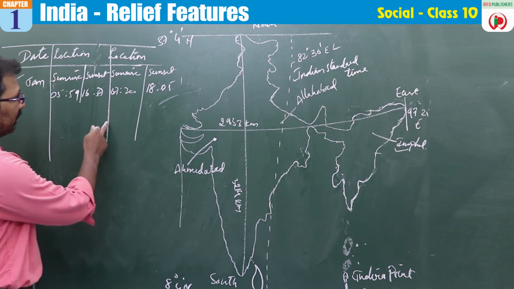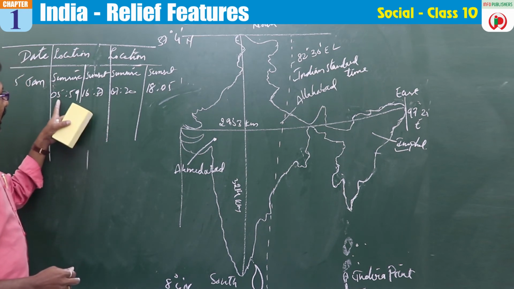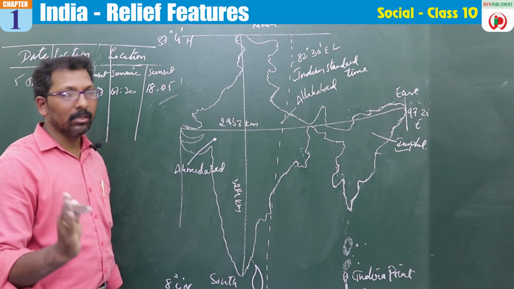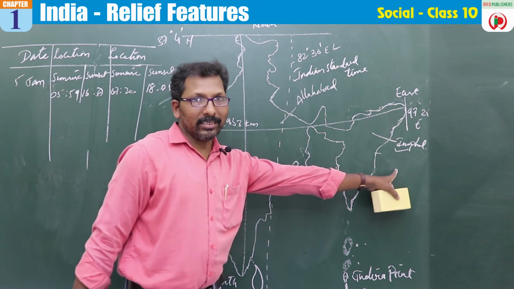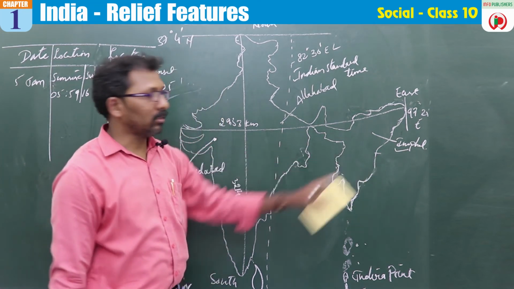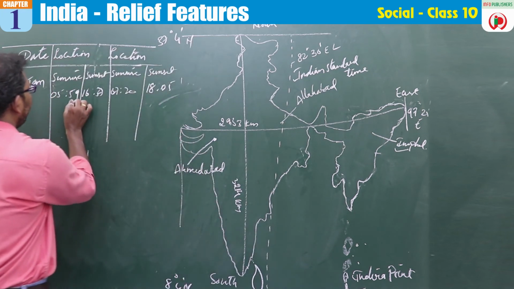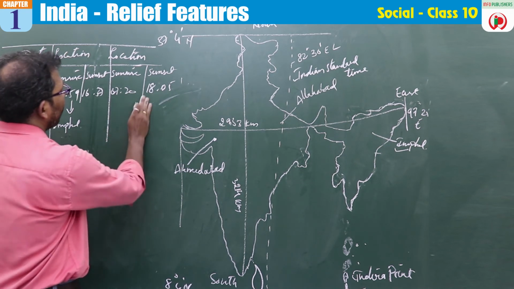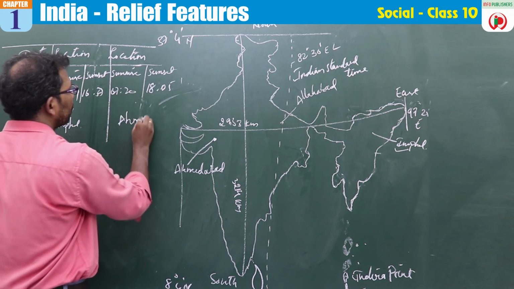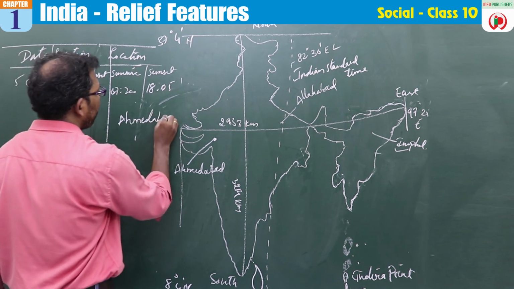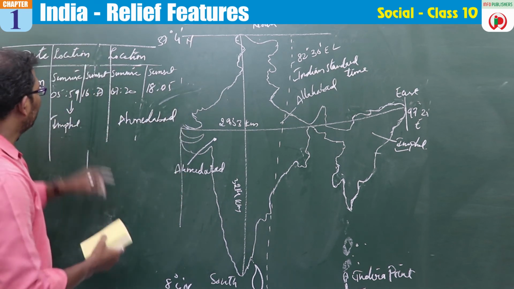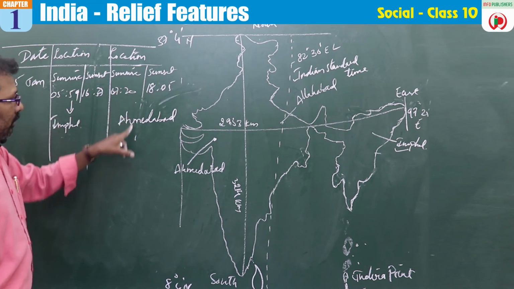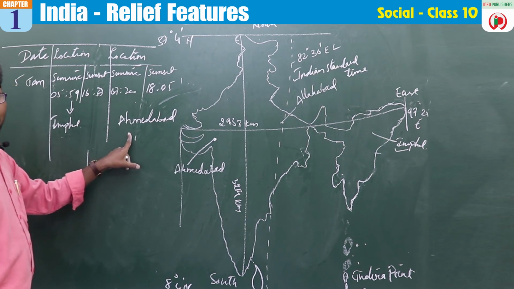You can see the first sun rises at 5:59. As you all know, the sun rises first in the east, and Imphal is on the east. So the sun rises first in Imphal than in Ahmedabad. At 5:59 the sun rises in Imphal, and at 7:20 the sun rises in Ahmedabad.